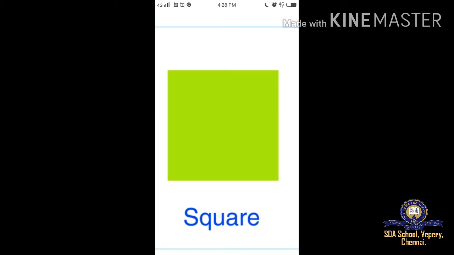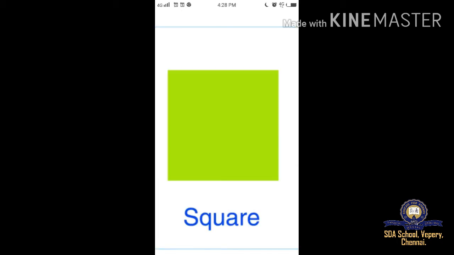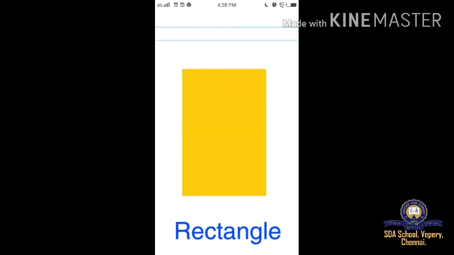The next one, square. How many corners are there? 4 corners. 1, 2, 3, 4. What do you have to write in the answer box? 4. The next question, how many edges are there? Edges means ends. How many in a triangle? 3 edges. So you have to write 3 in that answer box. In the square, how many? 4 edges. And the rectangle, 1, 2, 3, 4. Write 4 in that box.